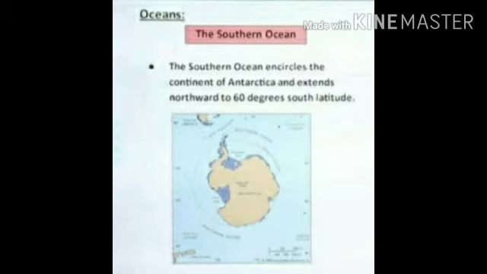Below the Indian Ocean is the Southern Ocean. Now in the Southern Ocean there is Antarctica, and next to Antarctica it is the Southern Ocean. It encircles the continent of Antarctica and extends northward to 60 degrees south latitude. That means it is not at the pole. We cannot say that the Southern Ocean is there in the South Pole. It is almost below the 66.5 degree Antarctic Circle. Below the Antarctic Circle is the Southern Ocean. That area is the Southern Ocean.